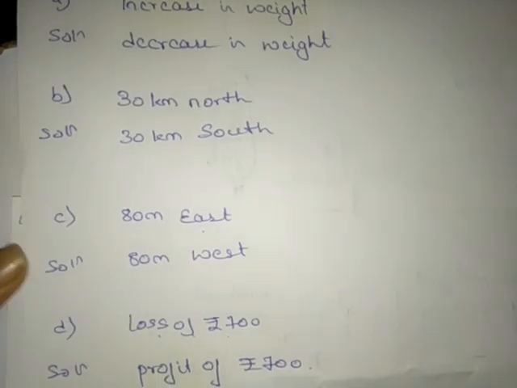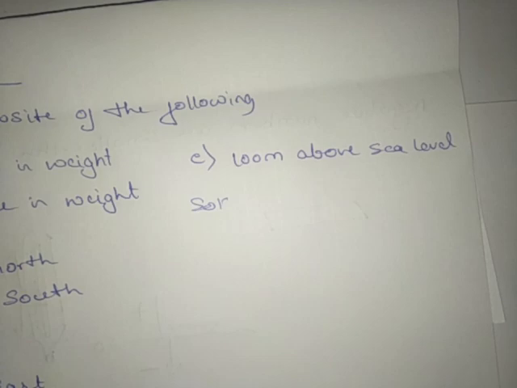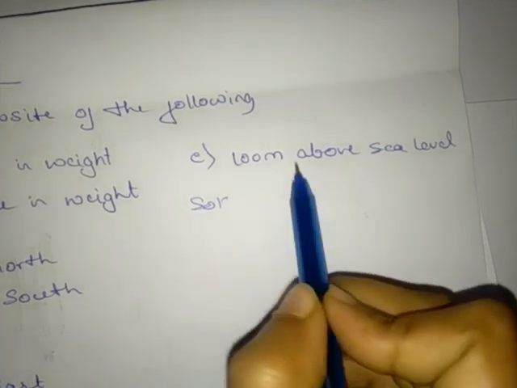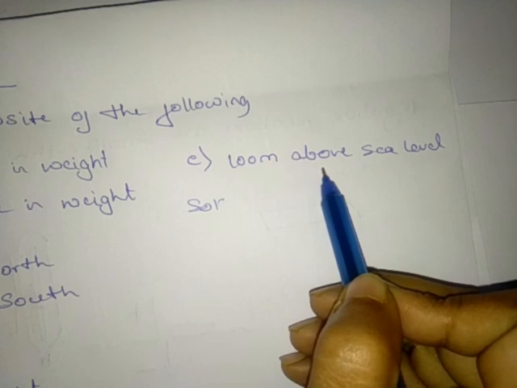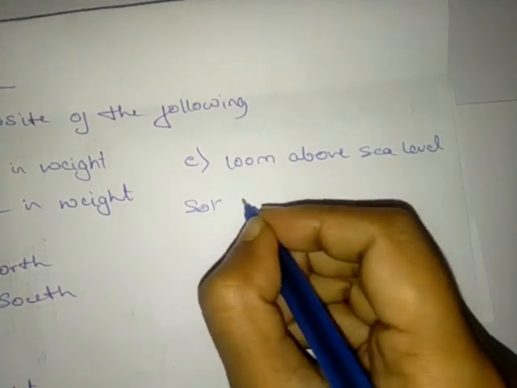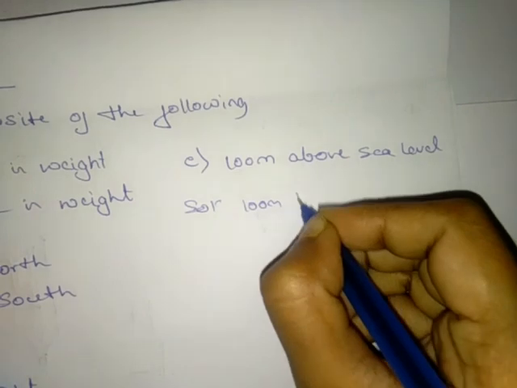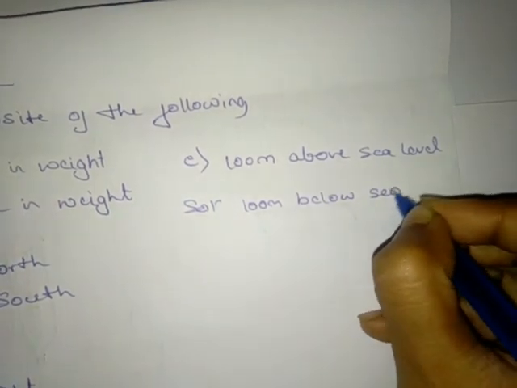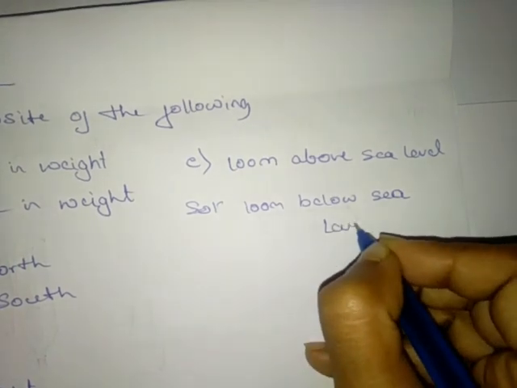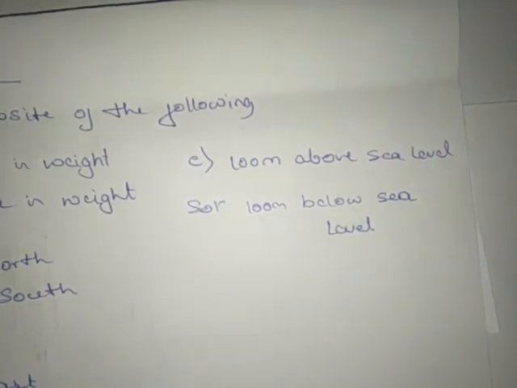Okay. Then E: 100 meter above sea level. Above they have told, opposite word of above is below. So 100 meter below sea level, right? This is about first main.